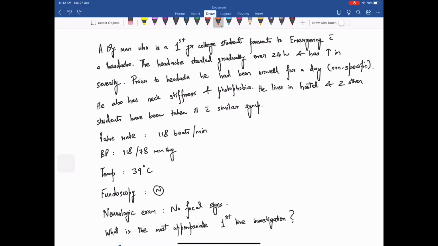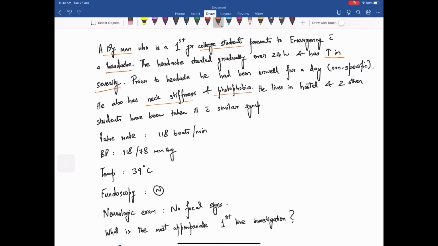Today we are going to try a question of neurology. A 19-year-old man who is a first-year college student presents to the emergency with a headache. The headache started gradually over 24 hours and has increased in severity. Prior to the headache, he had been unwell for a day, which is non-specific.